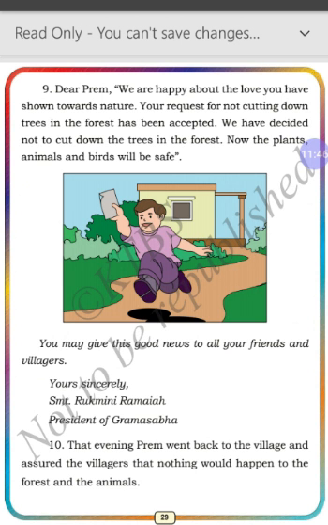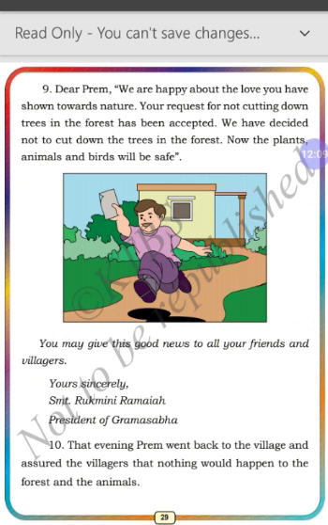In the letter, it's started as Dear Prem, we are happy about the love you have shown towards nature. That means the president of Gram Sabha and other people in the Gram Sabha are very happy to see that Prem has that much love and affection towards the forest and the other animals and birds and the nature.